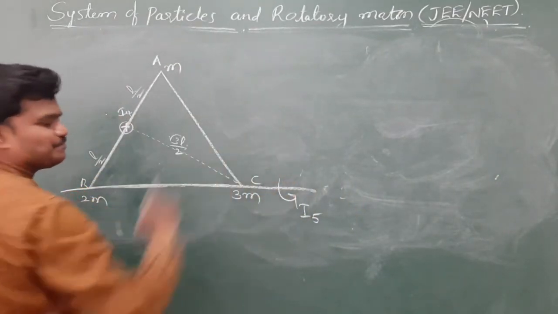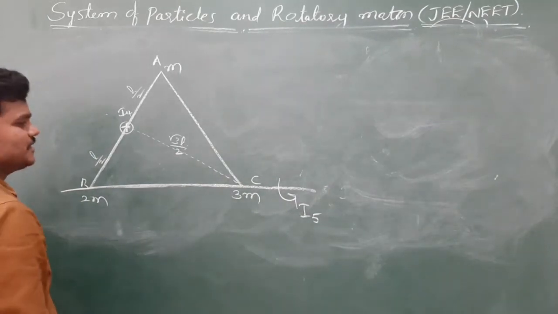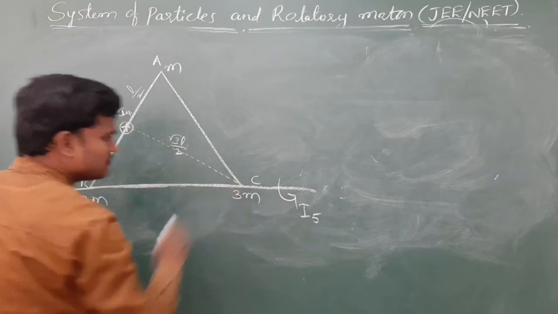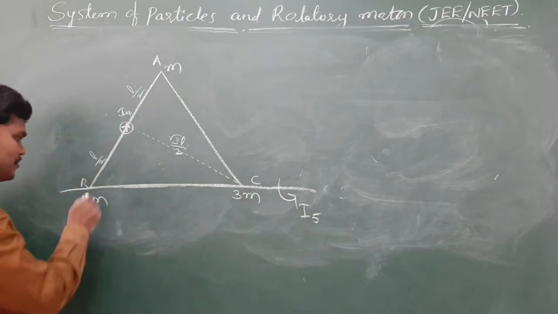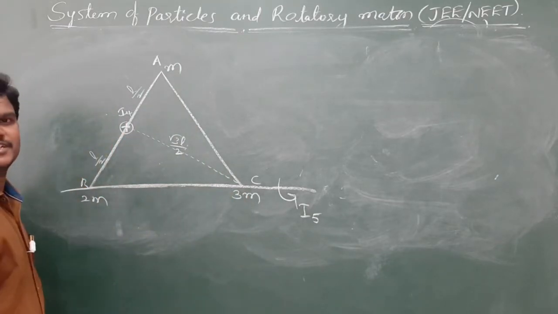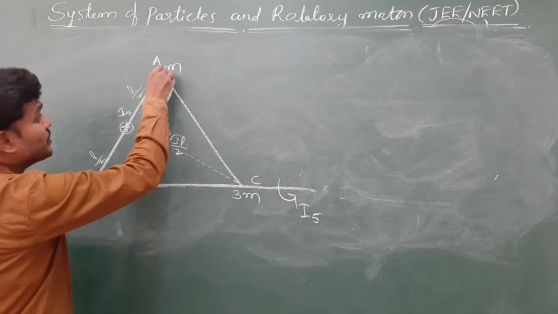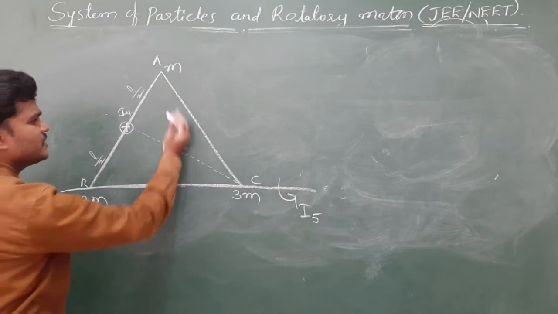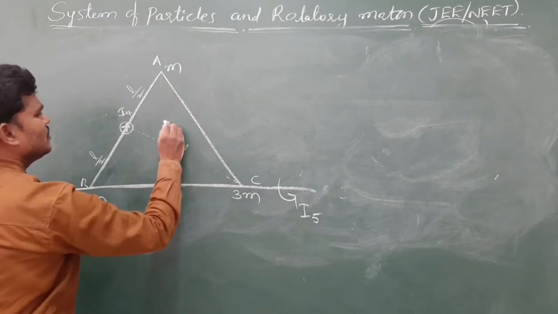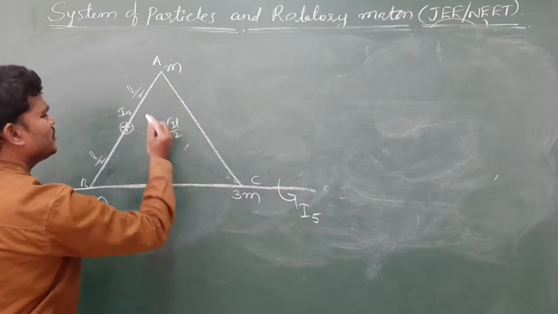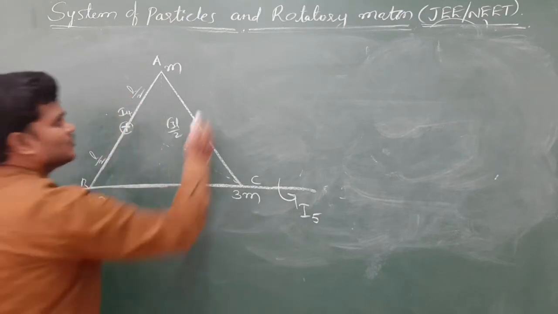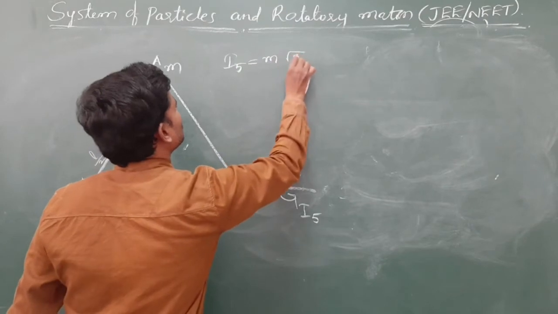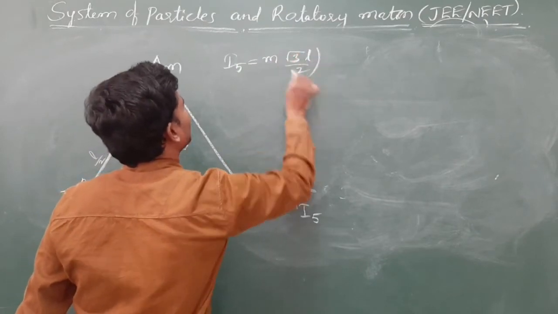About this means only this. Due to 3m there is no moment of inertia. Due to 2m there is no moment of inertia. But due to m, yes, it is at what distance? It is at what distance now? Again same. So root 3 L by 2. What is I5? I5 is a direct value. M into root 3 L by 2 square.